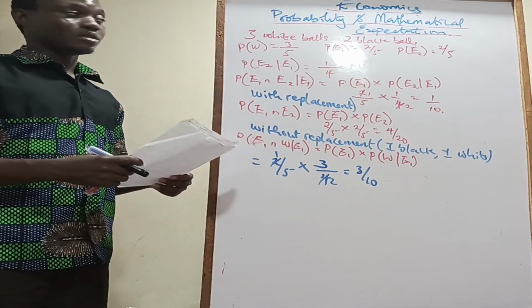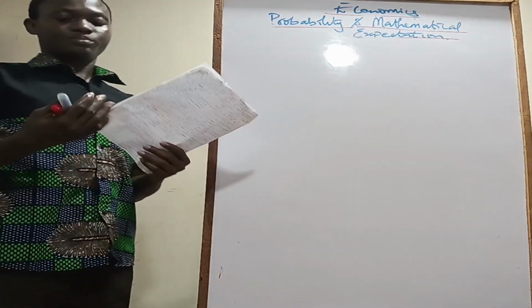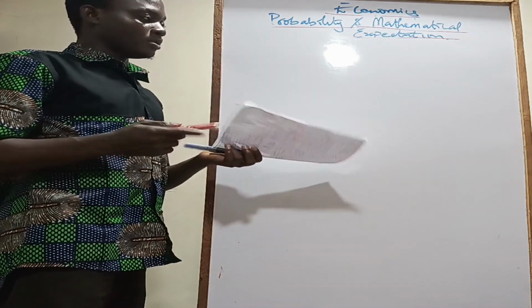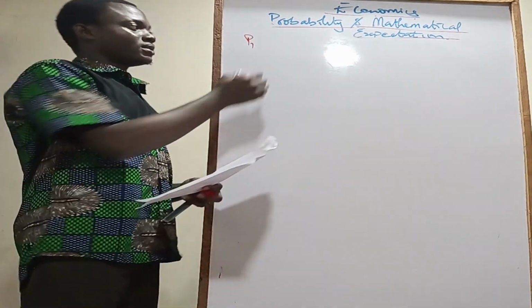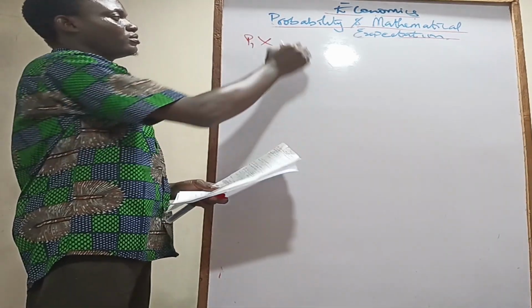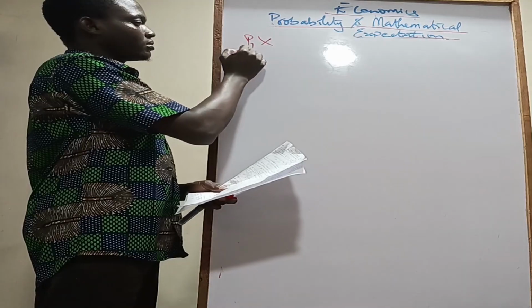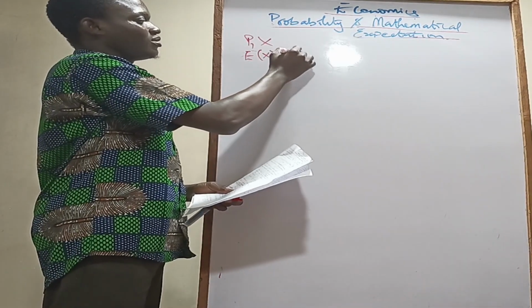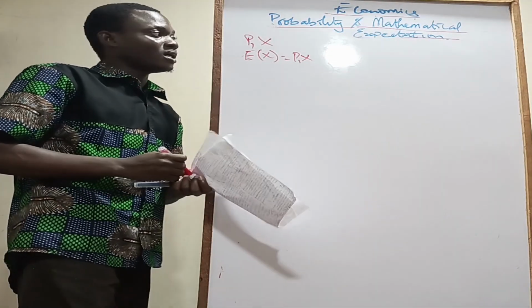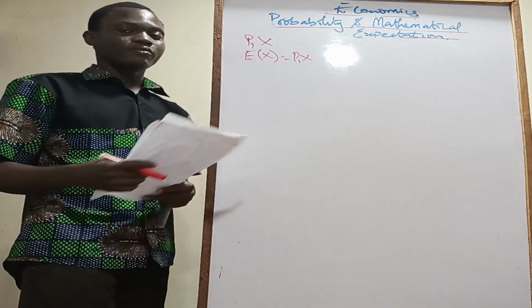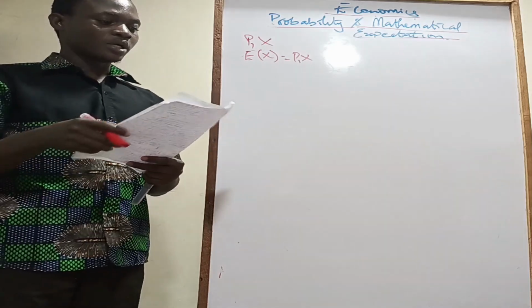So now let's talk about our mathematical expectation. A very simple thing. If you're given that the probability of an event happening is P1, and then the event itself is given, let's say X, the expected value of X is just P1 multiplied by X. That's all. So you'll be given the probability of something happening and then the event itself. So the expected value of that event is just the probability of that event multiplied by the event itself.